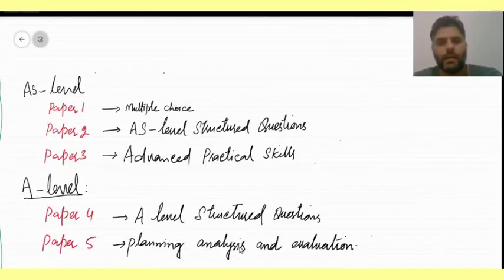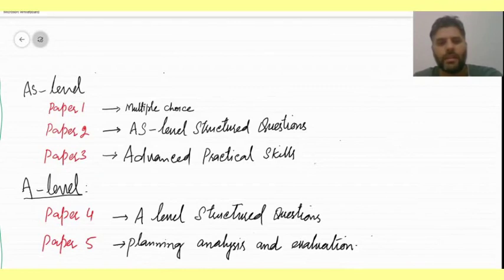Now the AS level exam and A level exam. In the AS level exam, you have to pass three papers: paper 1, paper 2, paper 3. Paper 1 consists of multiple choice questions, paper 2 consists of A level structured questions, and paper 3 consists of advanced practical skills. In this paper you have to go to the lab and do the paper practically. In the A level exam you have to pass two papers, paper 4 and paper 5. Paper 4 is A level structured questions and paper 5 is planning, analysis and evaluation.